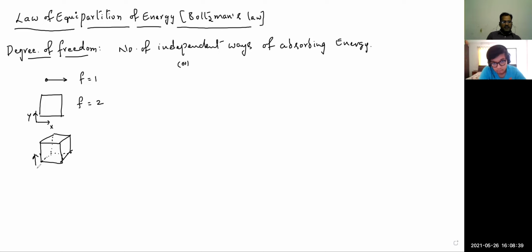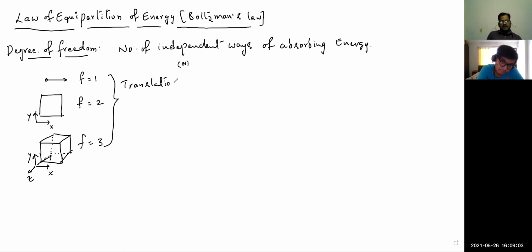The x coordinate, y coordinate, along with the z coordinate. 3 coordinates are needed, so the degree of freedom should be taken as 3. So these 3 are translational degrees of freedom. Because what kind of motion is it? Straight. It is a translational motion, or linear motion.